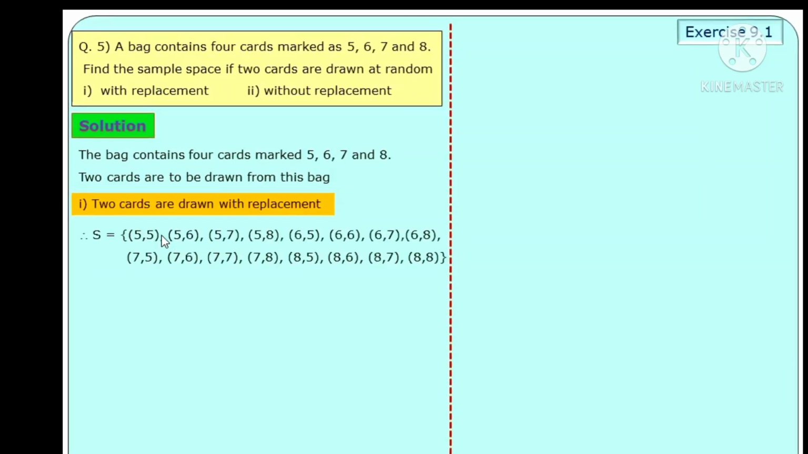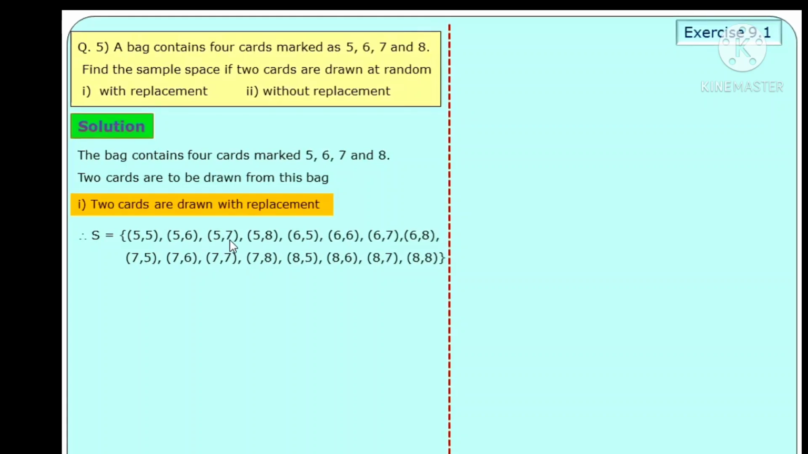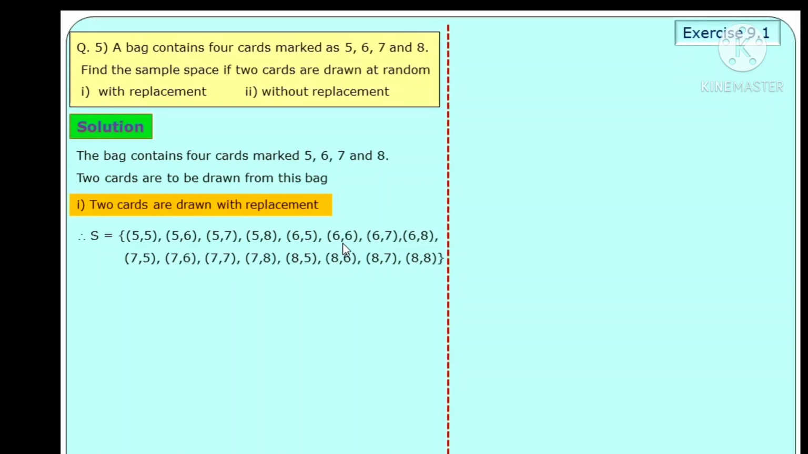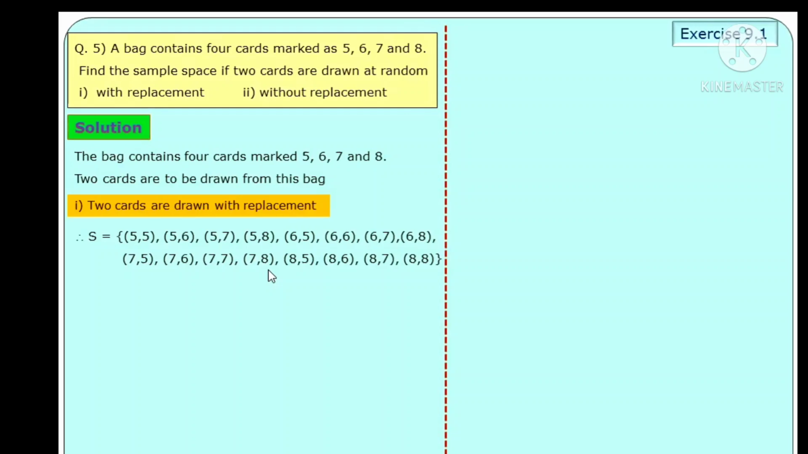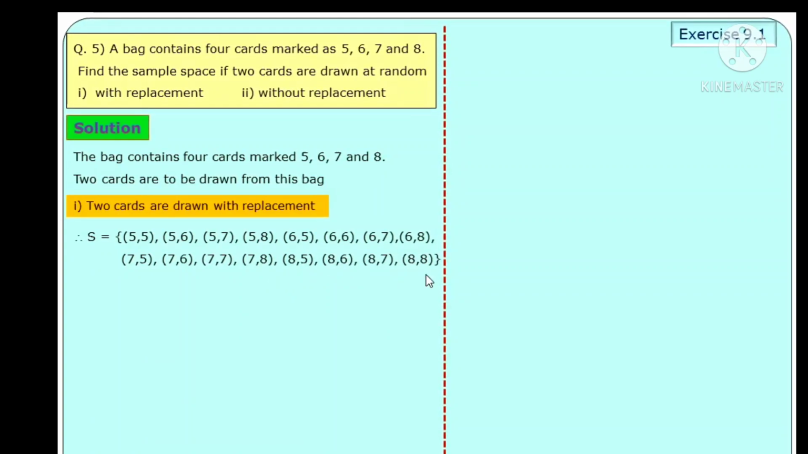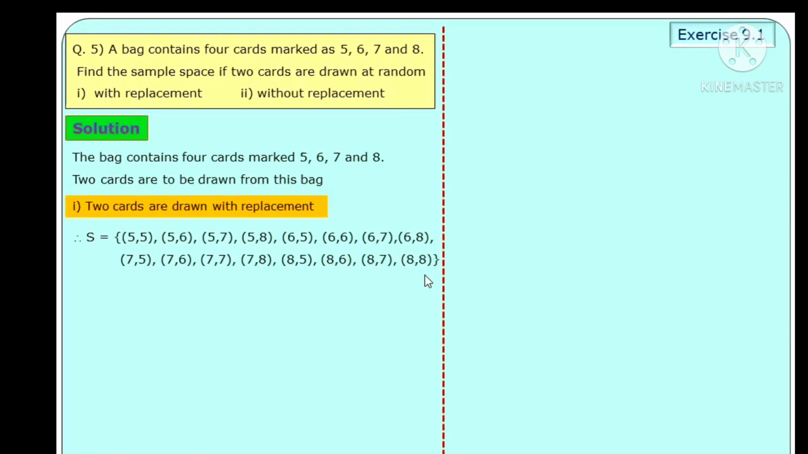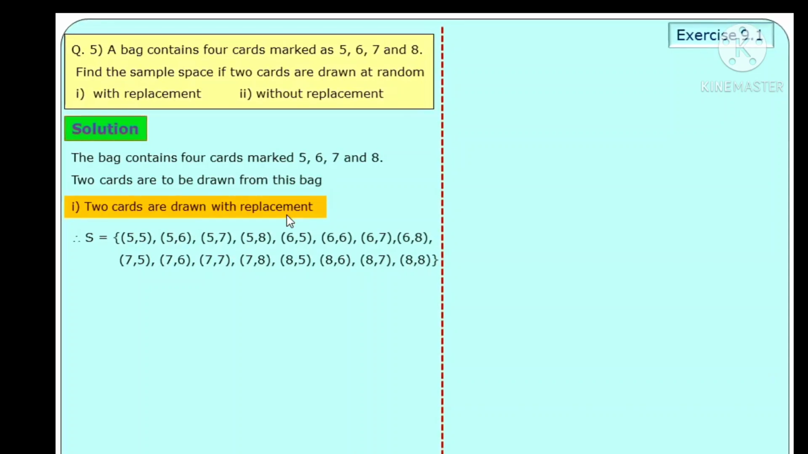Then sample space outcomes are 5 5, 5 6, 5 7, 5 8. Then for next, 6 5, 6 6, 6 7, 6 8. Then next card is drawn, 7 5, 7 6, 7 7, 7 8. And 8 5, 8 6, 8 7, 8 8. These are the outcomes when the card is replaced in the bag and again taken. That is, replacement is allowed.